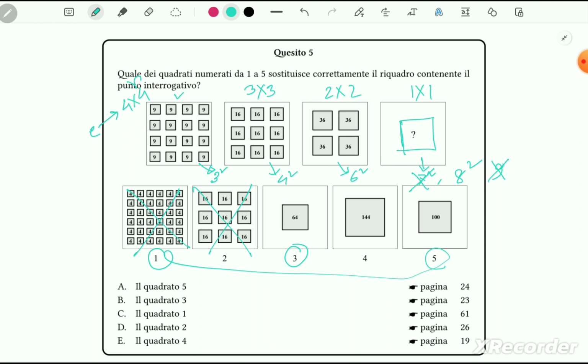But if you look closely here, the difference here is 1 but here is 2, so this is not a linear difference. In that case we cannot select 8 square as our right answer. If it were linear, then we could select it. Now we have to look at other options, other information we can get from this square.